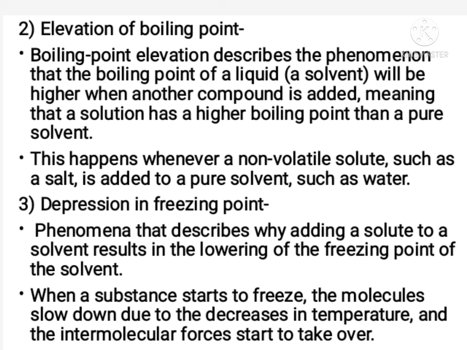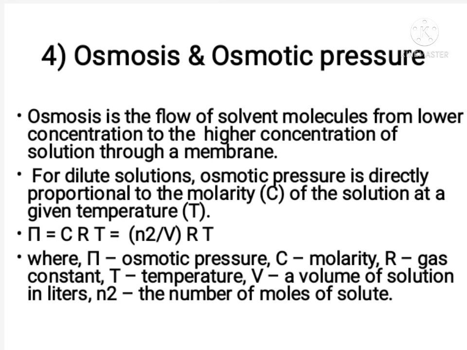As we add solute to solvent, it results in lowering of freezing point of solvent. Last colligative property of a liquid is osmotic pressure. First we see what is osmosis. Osmosis is the flow of solvent molecules from lower concentration to higher concentration of the solution through a membrane.